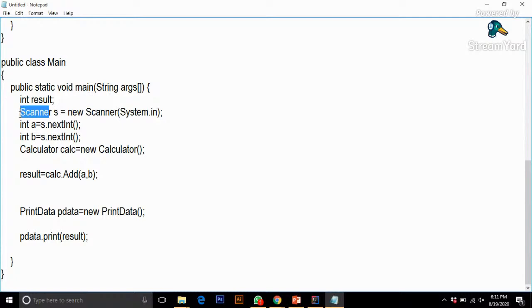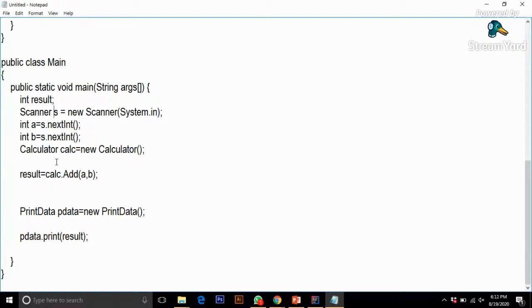Scanner is the class name and s is the object name. This is how we basically create an object of a class. Now I have created an integer a, and it is taking input.